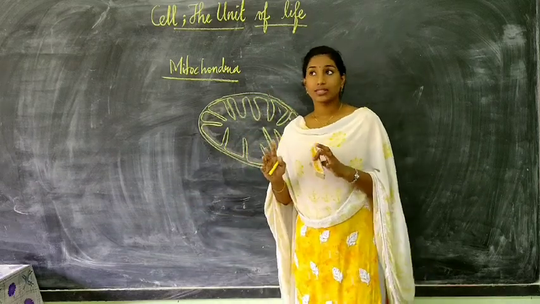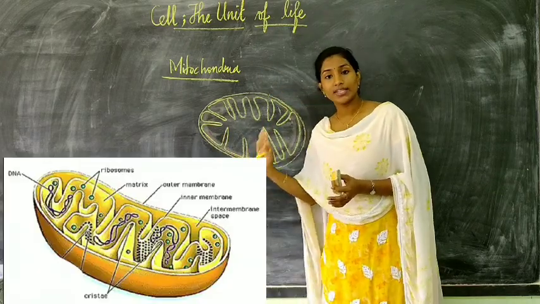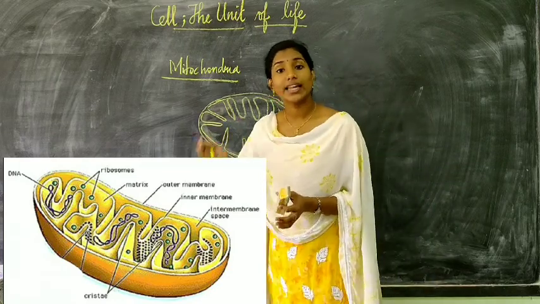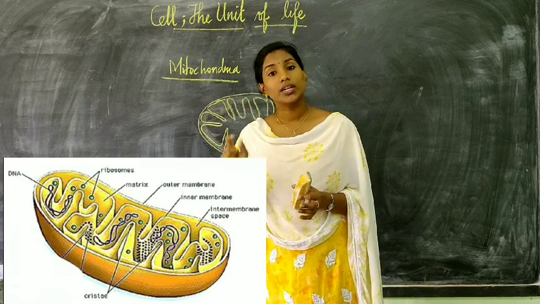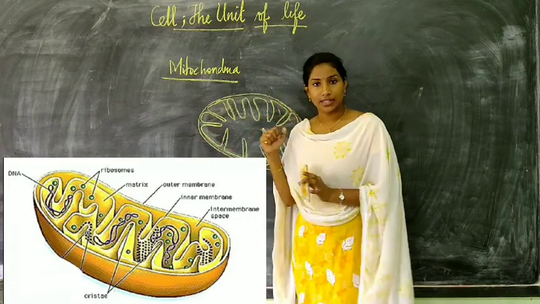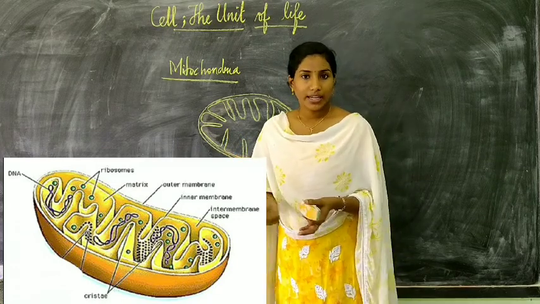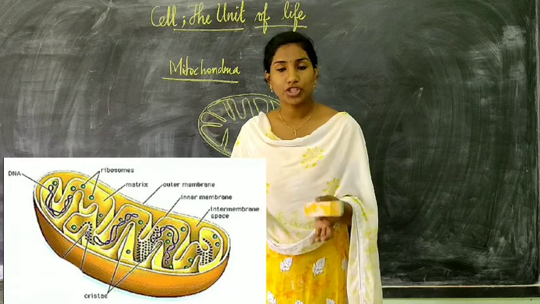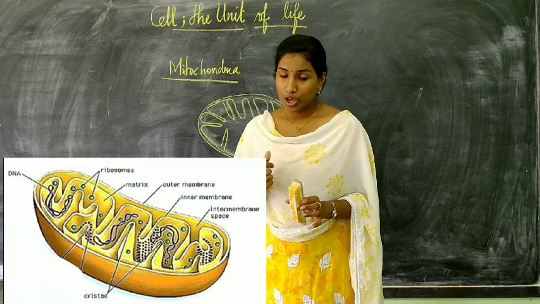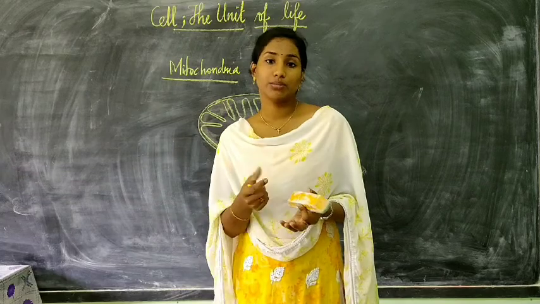Alright. Now, in the matrix there is a single DNA. Mitochondria is one such cell organelle which has a DNA of its own, a small circular DNA, like a miniature cell. Apart from that, RNAs are there, ribosomes are there. Especially the ribosome present in mitochondria is the 70S ribosome. And some other components which are necessary for the synthesis of proteins.